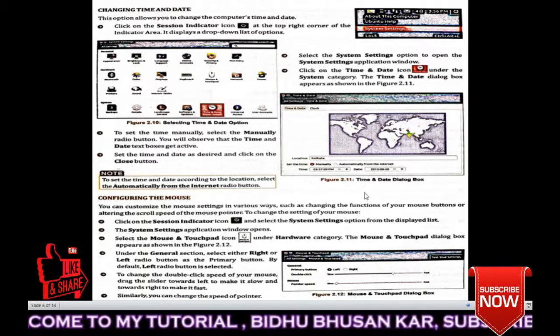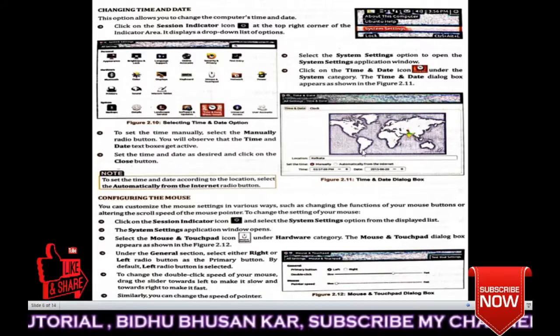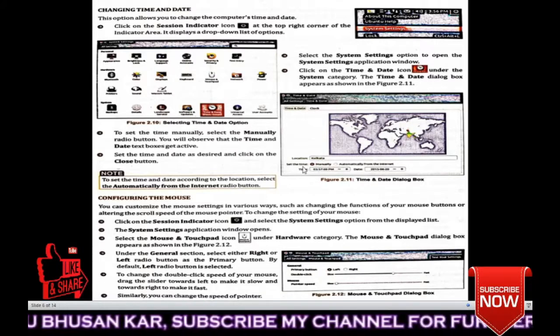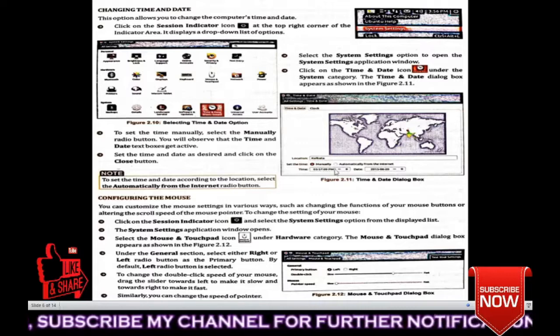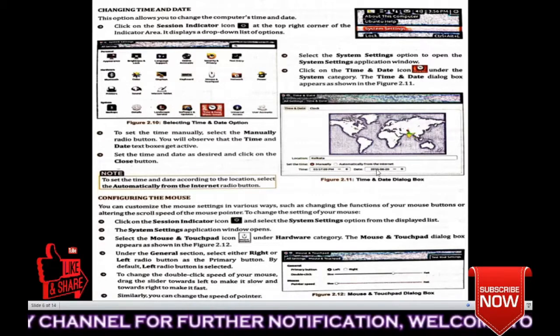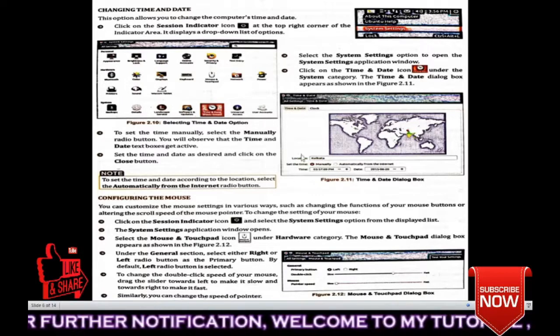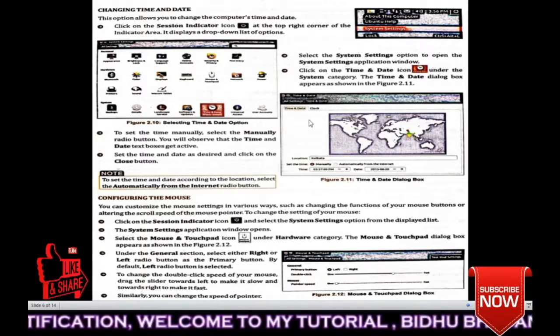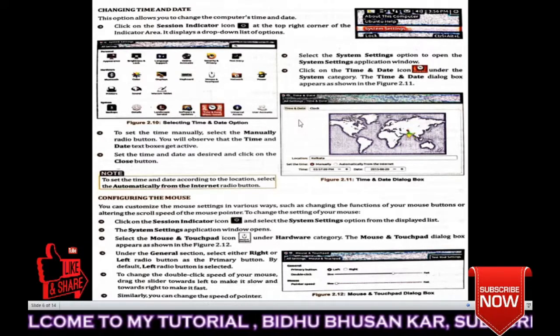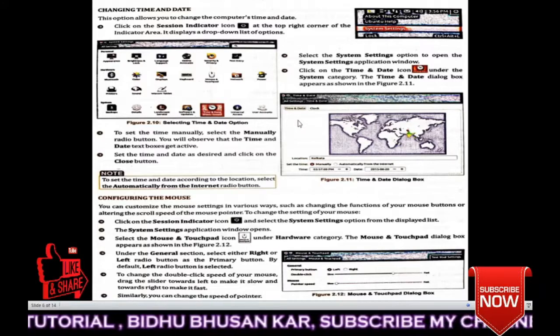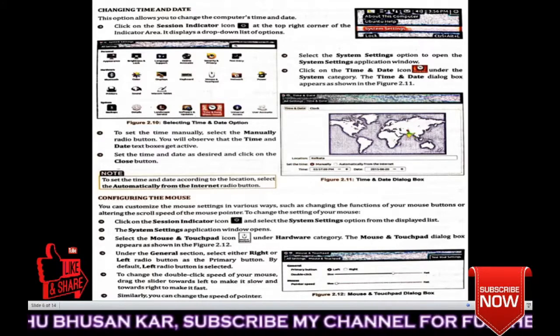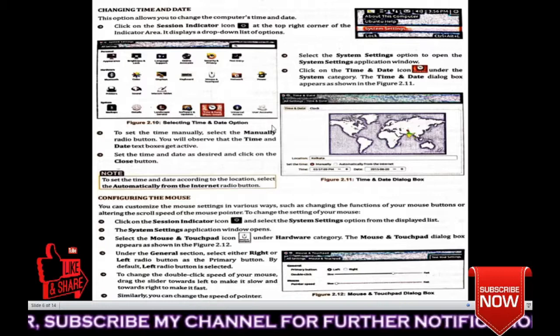Here you can see the Time and Date dialog box will appear. You can see the different locations or zones are there. Then you can set the time and date. Understood or not? If you have connected to the internet and you click here, it will automatically check your internet time. It will set according to this.